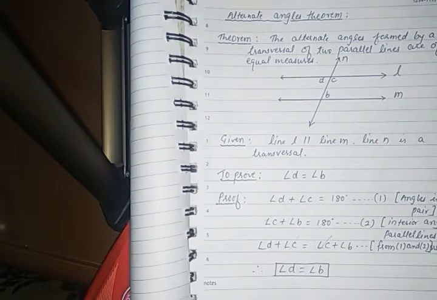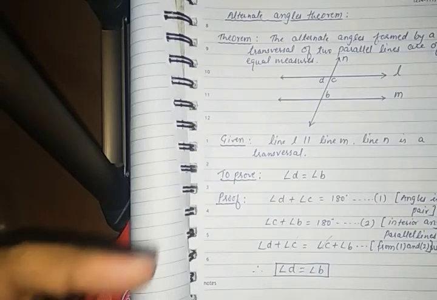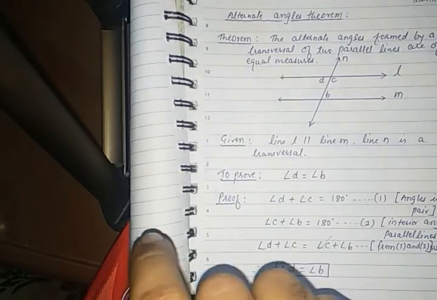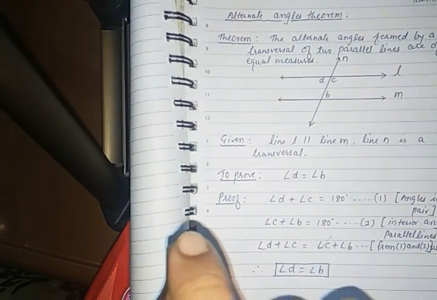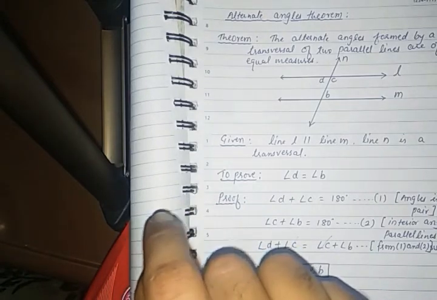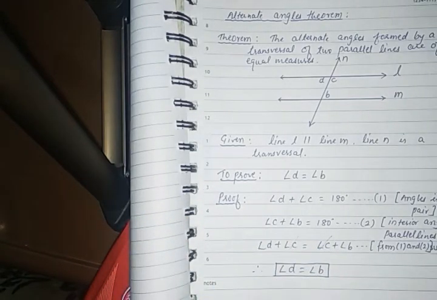So 3 major properties which we have done in the previous year also, this year we have proved it. So these 3 properties, as theorems, we have proved: interior angles between two parallel lines and a transversal are supplementary. Alternate angles between two parallel lines and a transversal are congruent. And corresponding angles between two parallel lines and a transversal are also congruent. So these are the 3 major properties that we have done today.